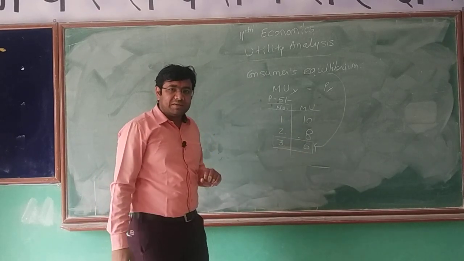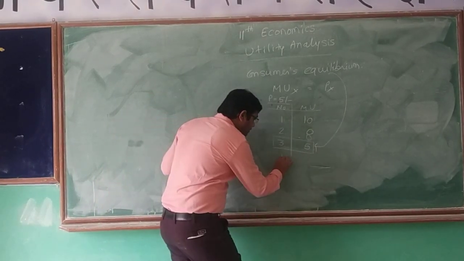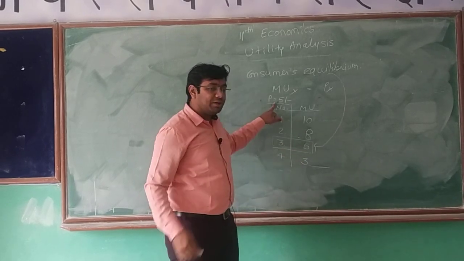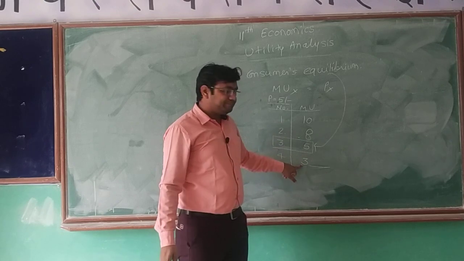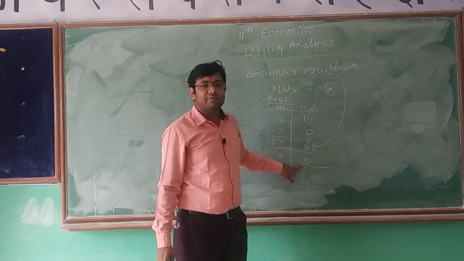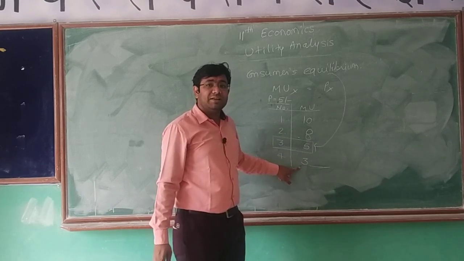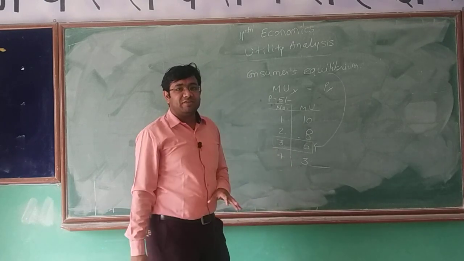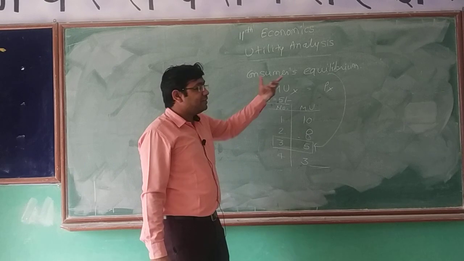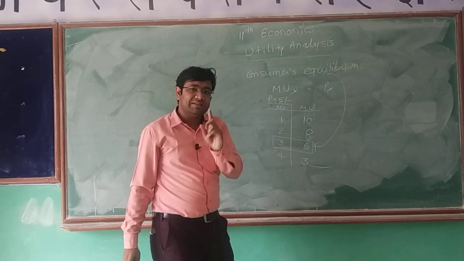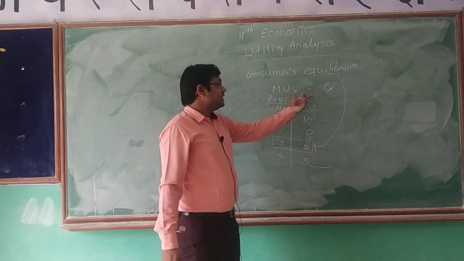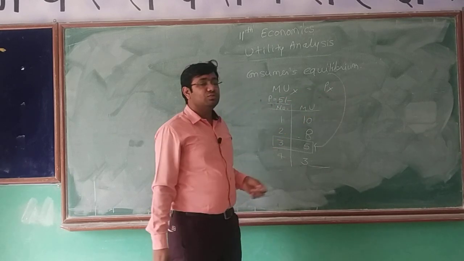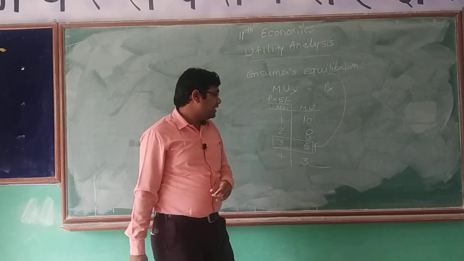You know why I stopped here? Because if I buy one more unit, my satisfaction will reduce. It means I will pay rupees 5, but the satisfaction I get from that particular commodity will be less. So I will not buy that commodity. So it is the consumer's equilibrium concept. Consumer will be in equilibrium where he maximizes his satisfaction, and it can be ascertained when the price of that commodity equals the marginal utility of that commodity.